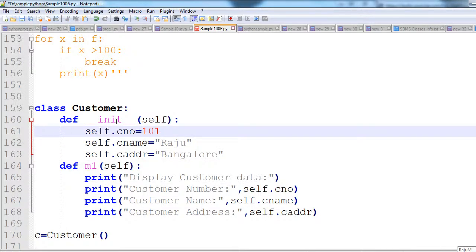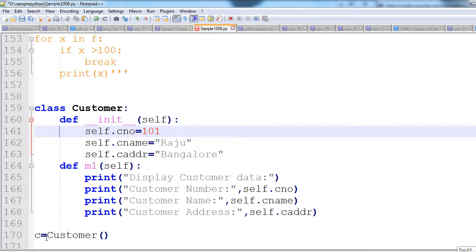Inside this constructor, these variables are instance variables. I will explain what instance variables are. Whatever instance variables are there inside this constructor, all of them will be added to the object.